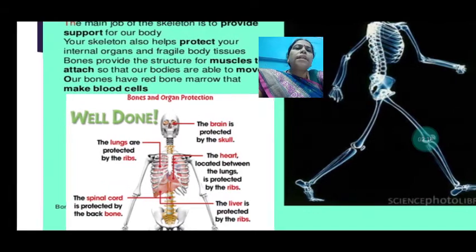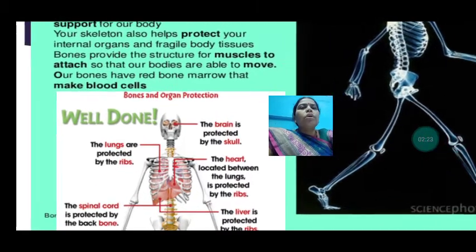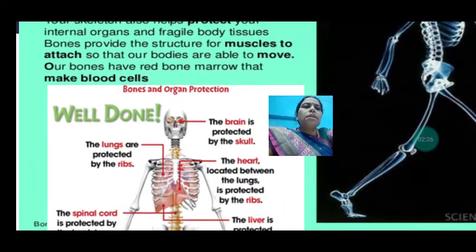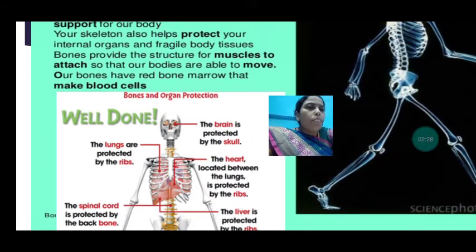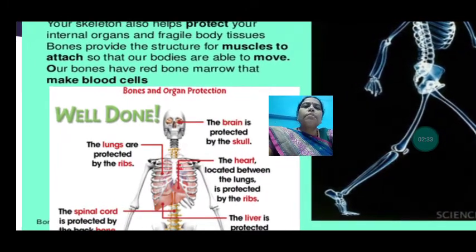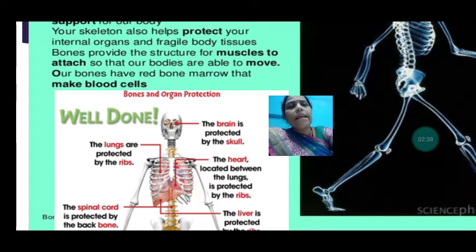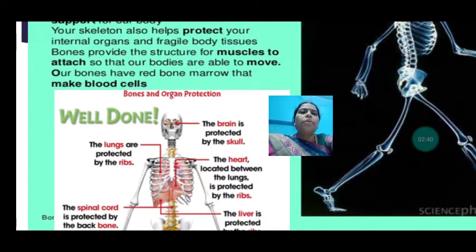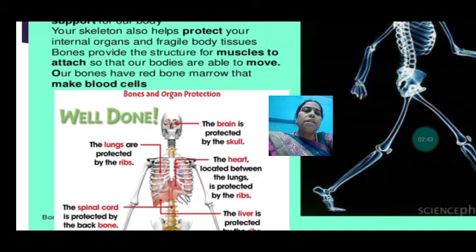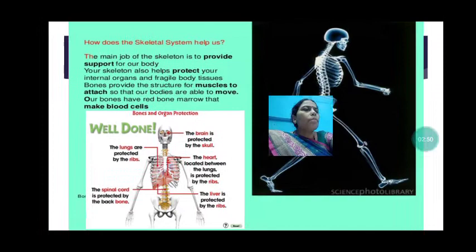Now bones provide the structure for muscles to attach so that our bodies are able to move. So bones along with the muscles allow our body to move. Then our bones have red bone marrow that makes blood cells. Our bone is hollow, and inside it we have red bone marrow that makes blood cells. Blood cells are of three types: RBC, WBC and platelets, and all are important for the proper functioning of the body.